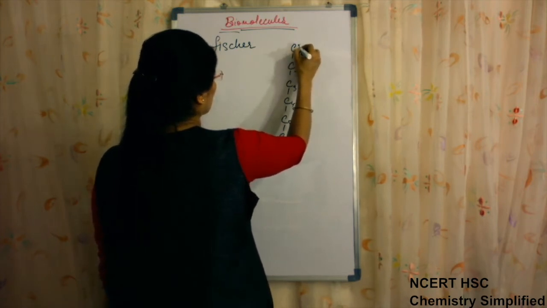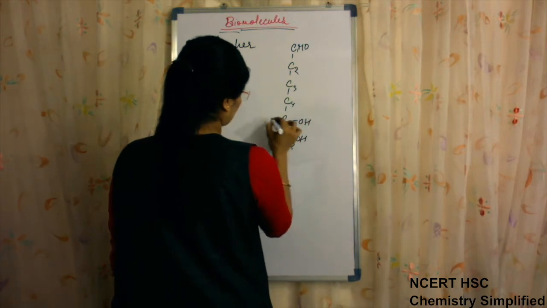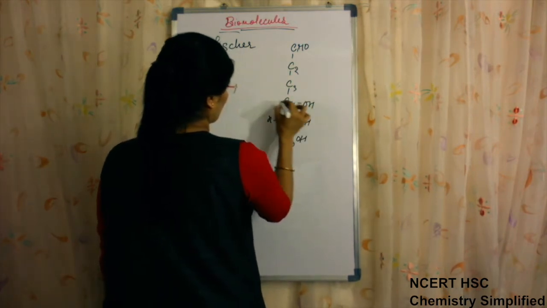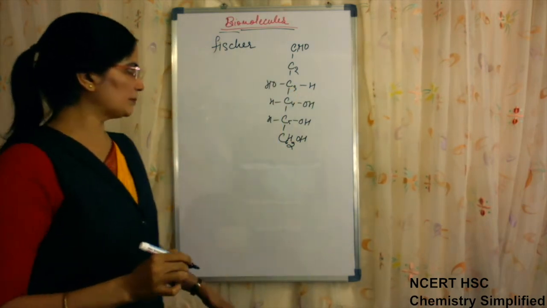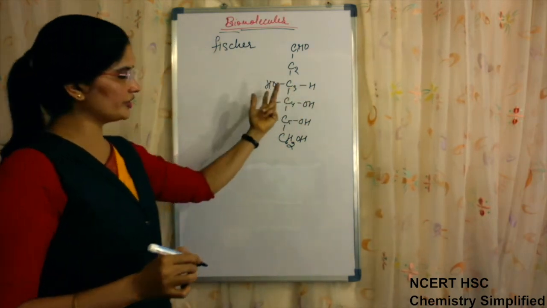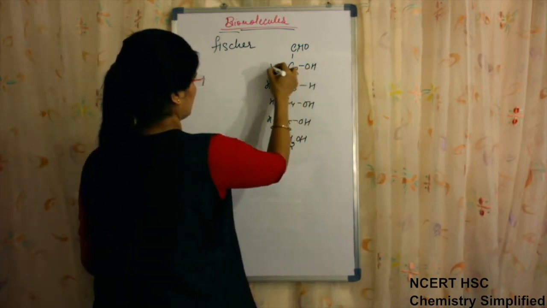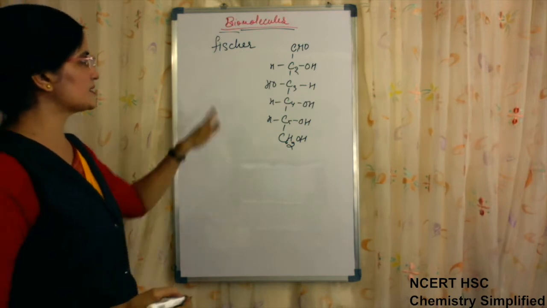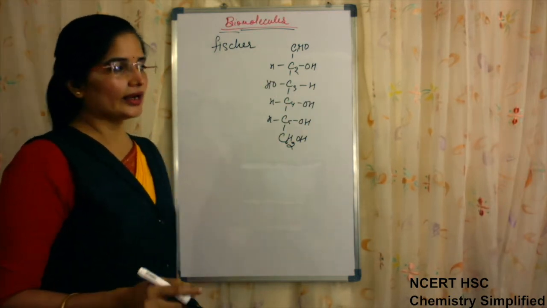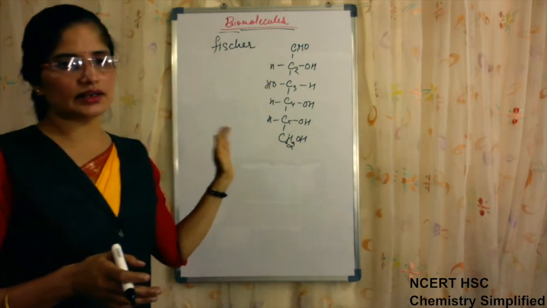Carbon number 1 has the aldehydic group. On carbon atom number 3, the configuration of OH is inverse, opposite. This structure of glucose was suggested by Fischer, and to confirm that it actually exists, certain reactions need to be studied.